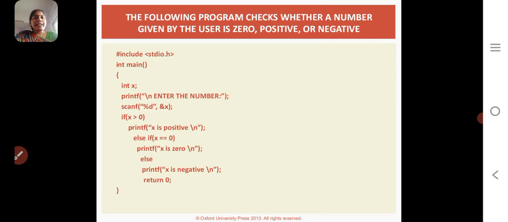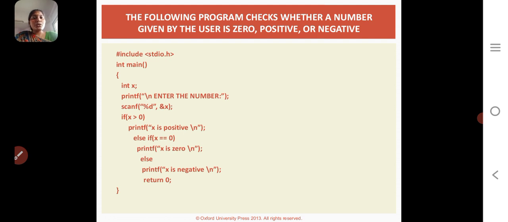This is one example of the else if ladder. We take a number and display whether the number is positive or negative. We have a condition: if x greater than 0. If the value of x is greater than 0, we display the statement x is positive. Suppose the condition is false, we move on to the next condition: if x equal to 0. If the given value x is 0, then the display statement is x is 0.